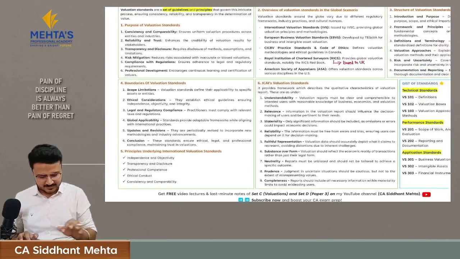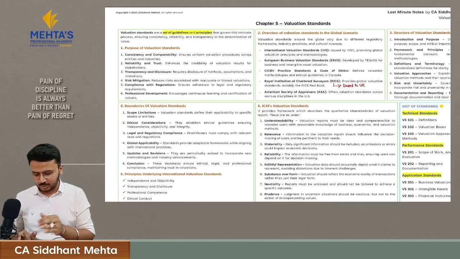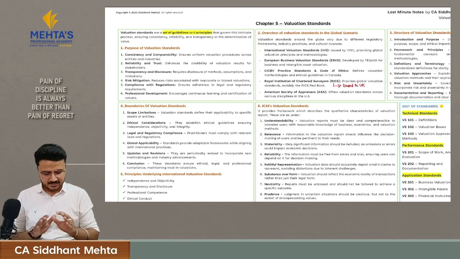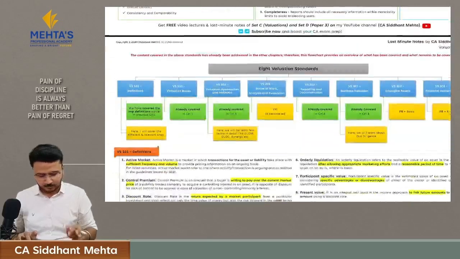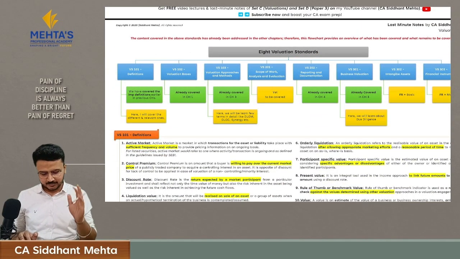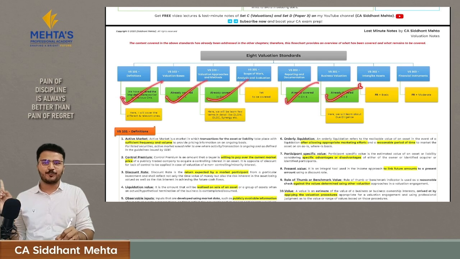Here, all these things are simple, but don't skip it, because ICAI is asking some basic questions on it, like which of the following is not the purpose of valuation standards, which of the following is the boundaries of valuation standards. They are asking questions on it. Hence, we will cover it, and then we will go to the 8 valuation standards which are given in the ICAI module. Here, the best thing is we have already covered 5 valuation standards in our first 4 chapters.